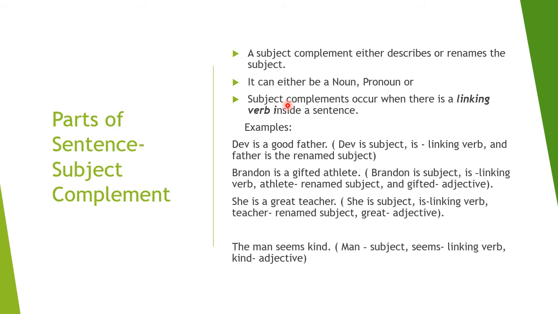Now the third element of any sentence is the subject complement. So a subject complement either describes or renames the subject. It can either be a noun or pronoun. Subject complements also occur when there is a linking verb inside a sentence. So there are three conditions. One, it describes or renames the subject. Two, it can be a noun or a pronoun. And three, subject complements occur when there is a linking verb inside a sentence. We'll talk about the linking verbs later in some other lessons. Let's look at a few examples.